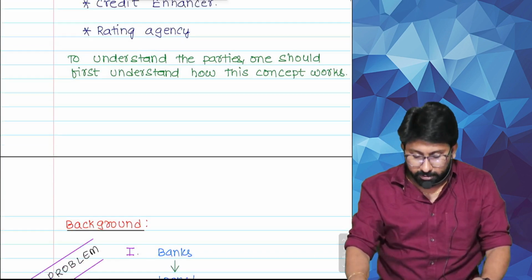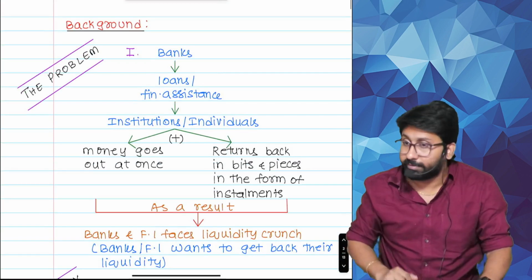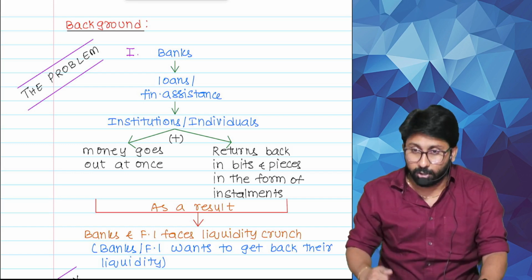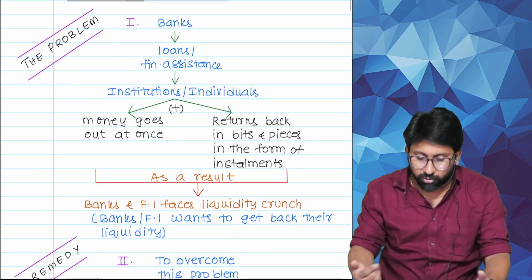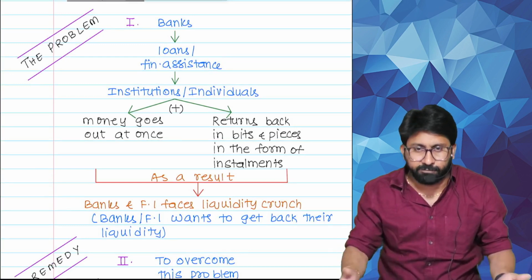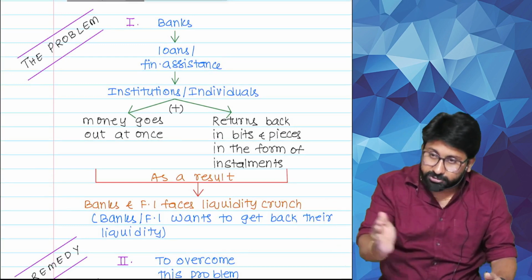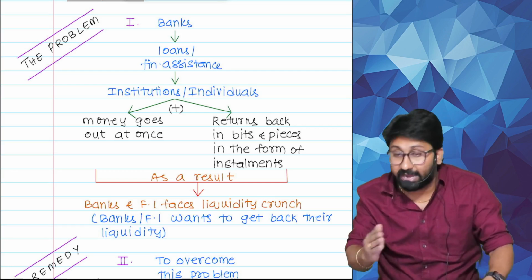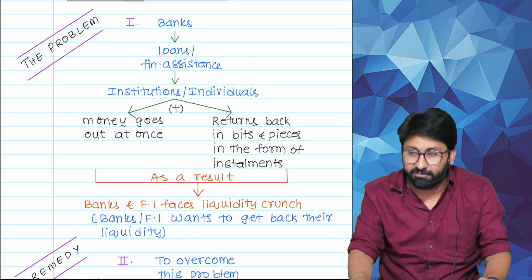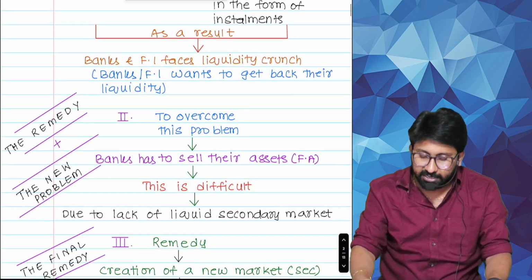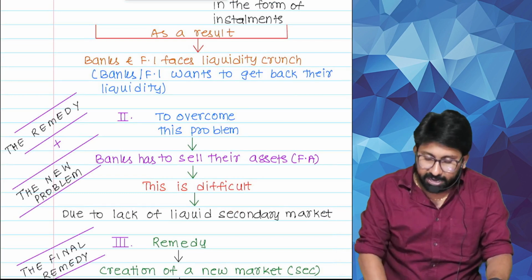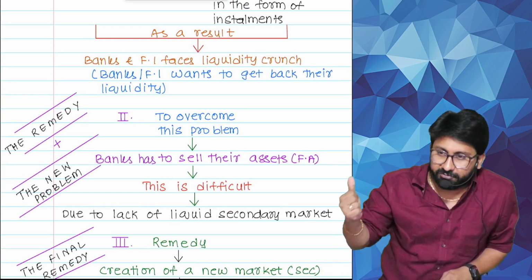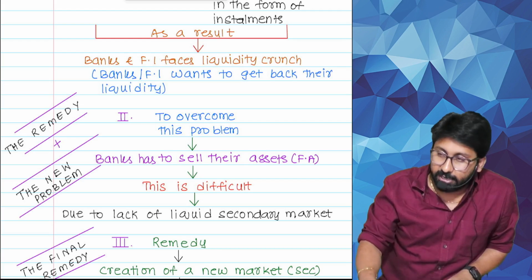Therefore, like this it started. Read. Banks give what? Loans or financial assistance. To whom? Institutions, individuals, they will give. Money goes out at once, fast. Money goes out, but returns back in bits and pieces in the form of installments. As a result, banks and financial institutions face a liquidity crunch. Banks or financial institutions want to get back their liquidity.